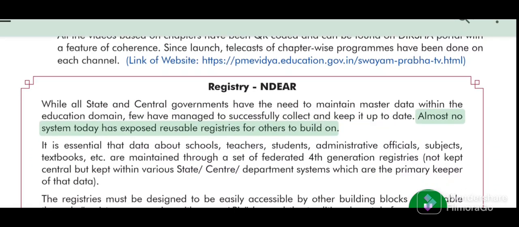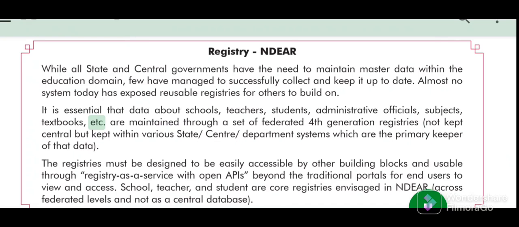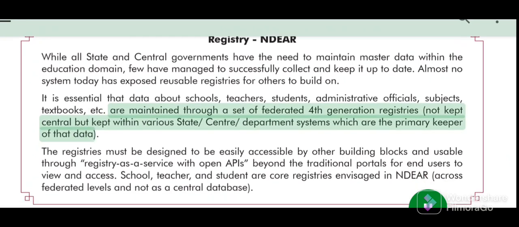Almost no system today has exposed reusable registries for others to build on. It is essential that data about schools, teachers, students, administrative officials, subjects, textbooks, etc. are maintained through a set of federated fourth-generation registries, not kept central but kept within various state-centered department systems which are the primary keeper of that data.